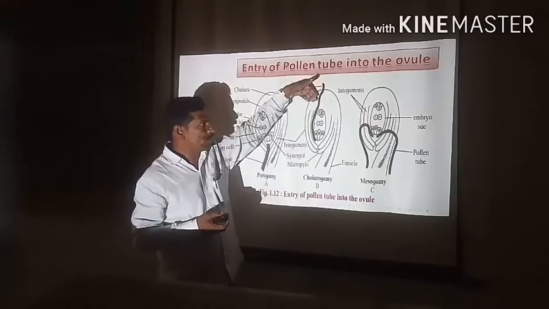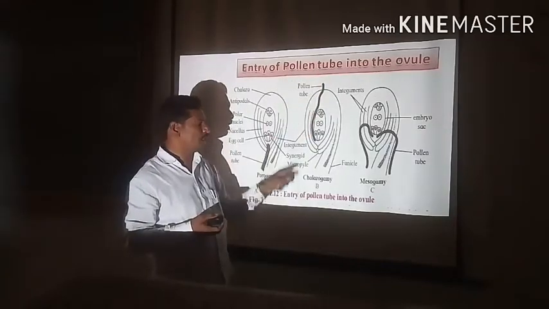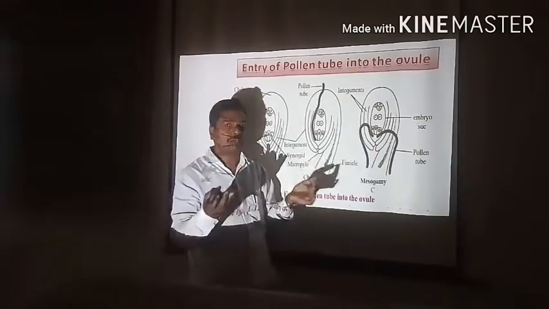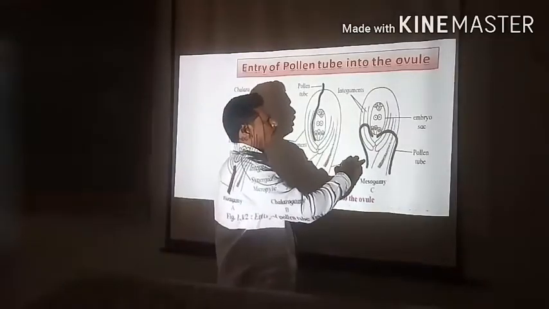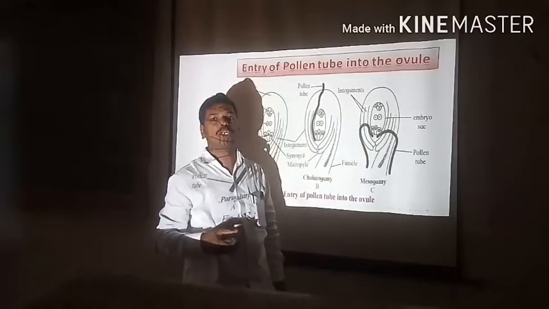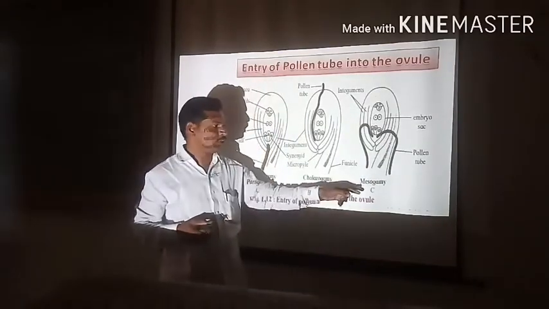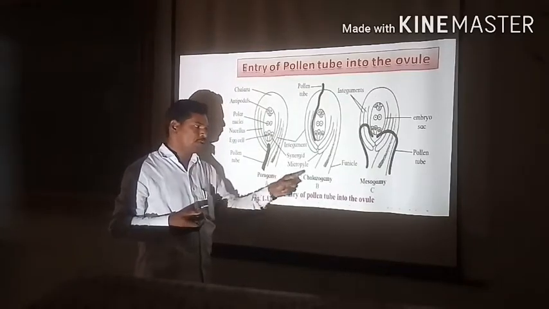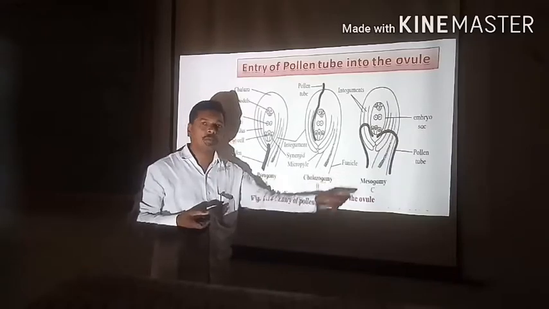When the entry of the pollen tube takes place through the chalazal end, the process is said to be chalazogamy. And lastly, when the entry of the pollen tube takes place through the integument, these protective coverings, the process is said to be mesogamy. In this way, porogamy, chalazogamy or mesogamy.